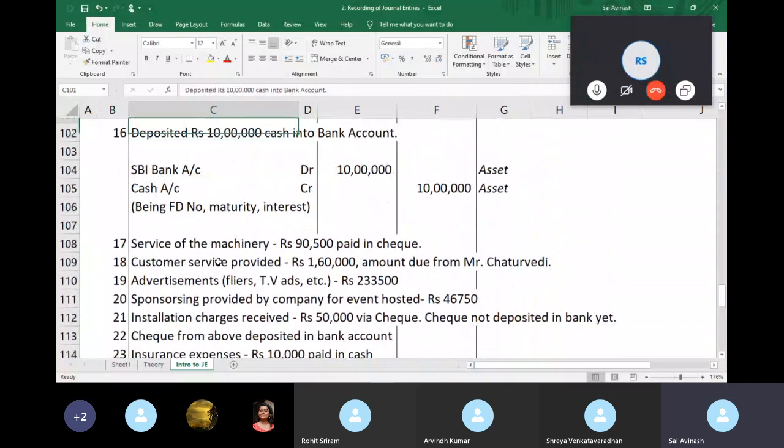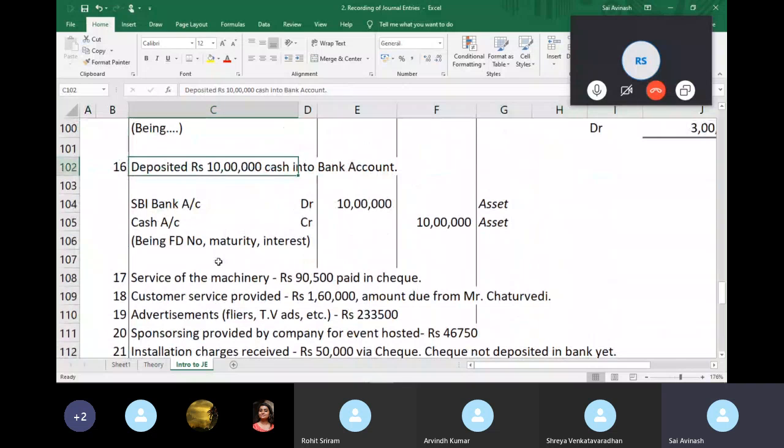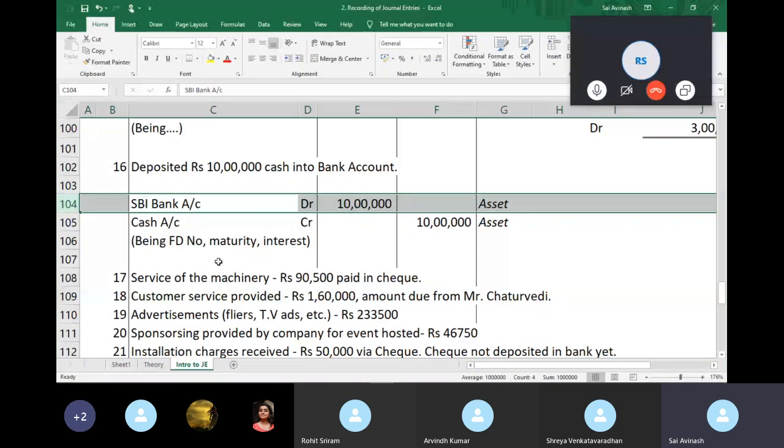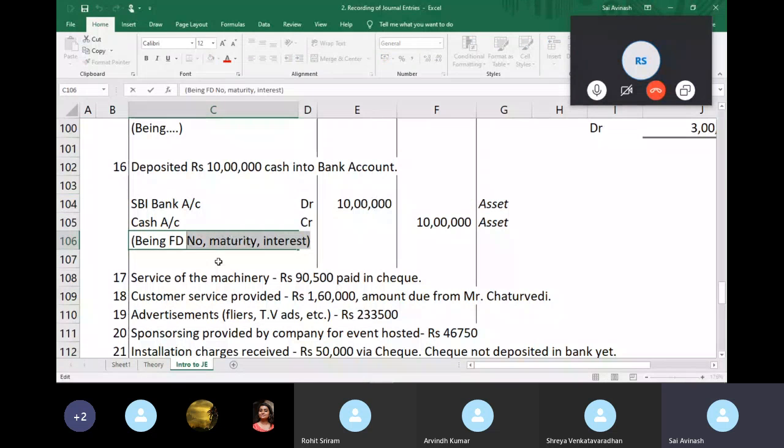Okay, don't worry about it. As of now, I've not mentioned anything about a fixed deposit. I've just told I'm depositing money into my bank account. So here you just presume it's your usual business bank account, right? So I'm sorry about this. Maybe check number, check date, some information.